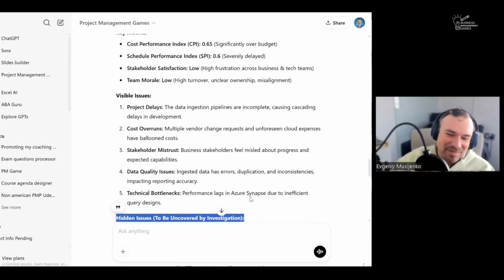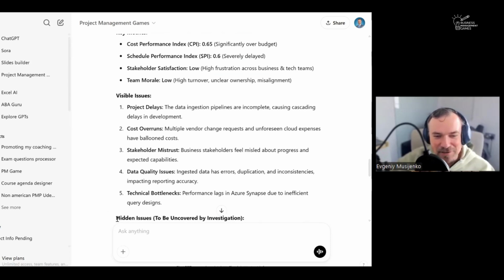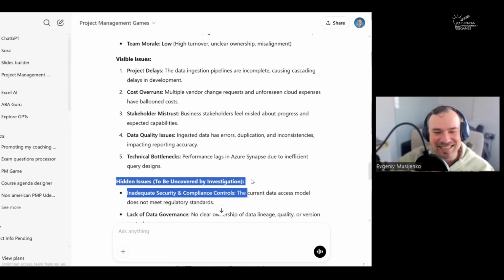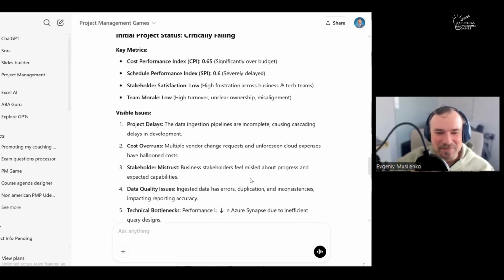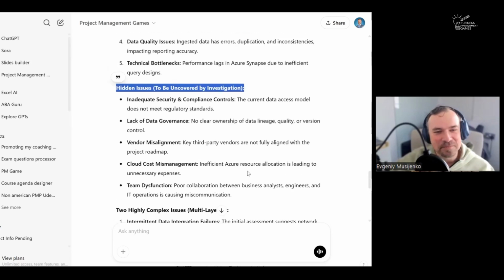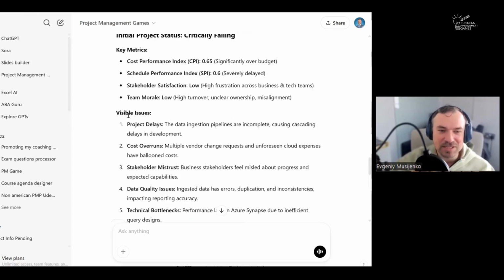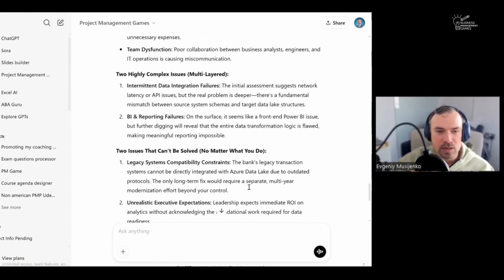You should not be doing that. Come on, AI. AI definitely wants to please. I think if issues are hidden, you should hide them, not show them. Let's just scroll these. So let's look at visible issues: project delays, cost overruns, stakeholder mistrust, data quality issues, and technical bottlenecks. Okay, so hidden issues.